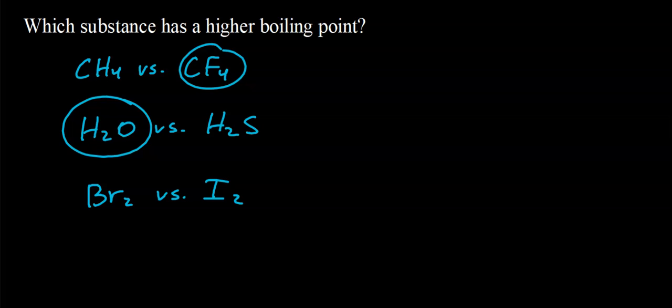And that is why chlorine is a gas. So chlorine has dispersion forces as well that are weaker than bromine's dispersion forces. Bromine's dispersion forces are strong enough to hold those molecules together in a liquid. Iodine's dispersion forces are strong enough to hold those particles together in a solid. So iodine has a higher boiling point. Next.